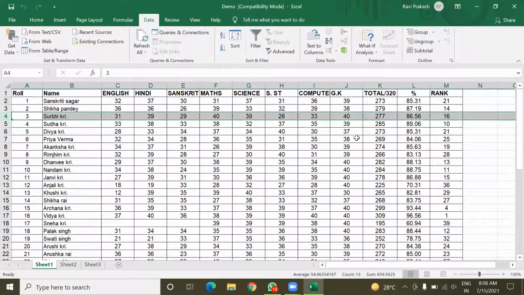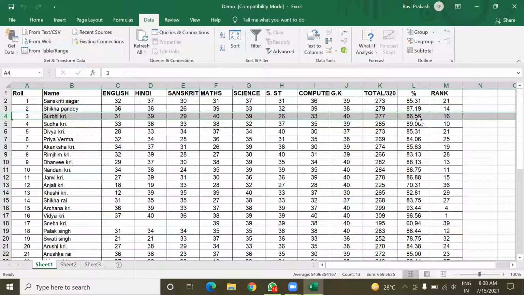Surabhi Kumari has got 277 marks out of 320 marks, and the percentage here is 86.56. So what if she wants 90%? Then what will be the marks required in Sanskrit so that she can get 90% marks?